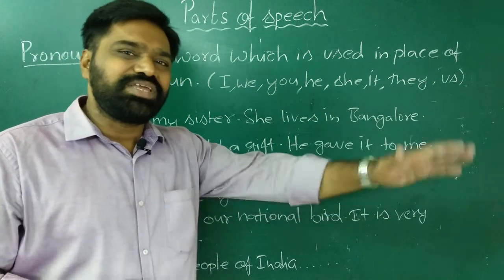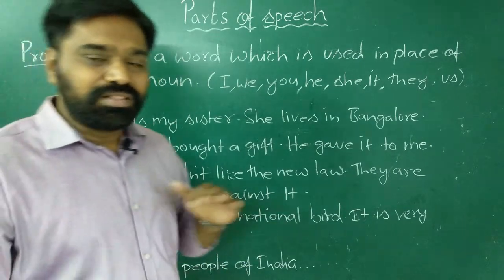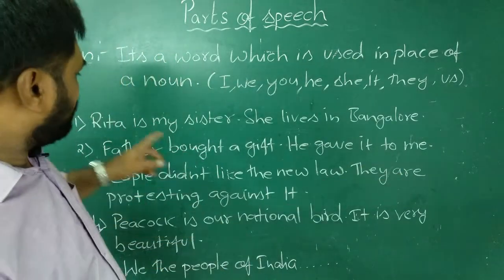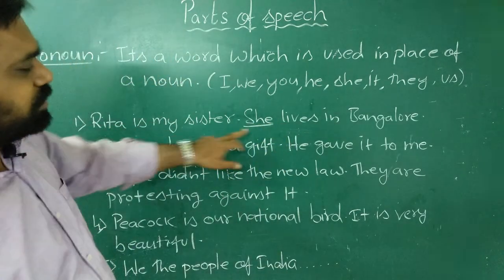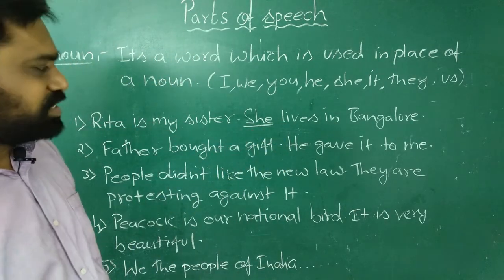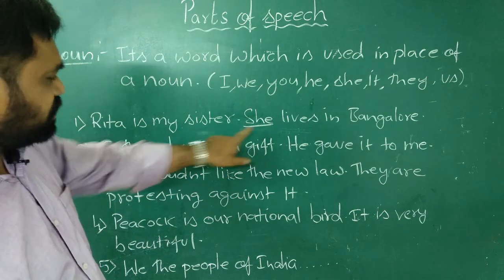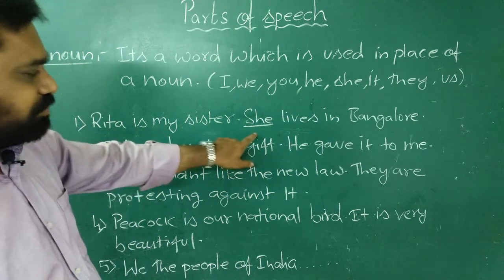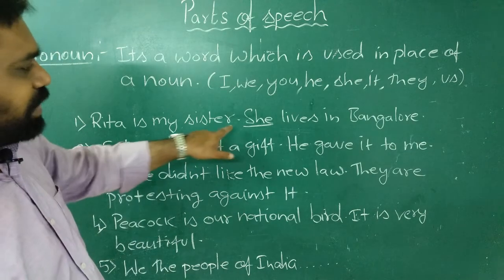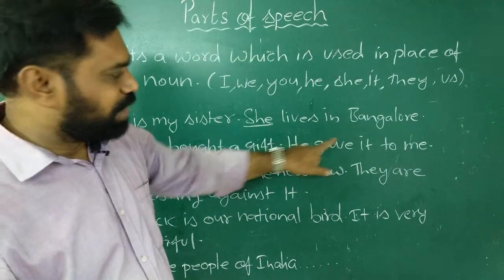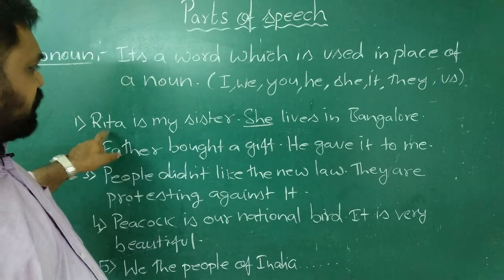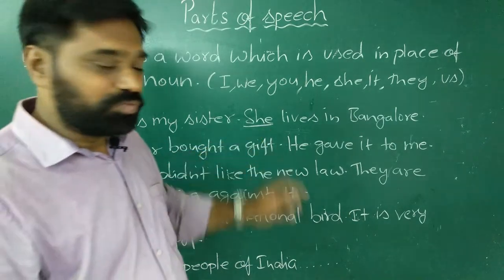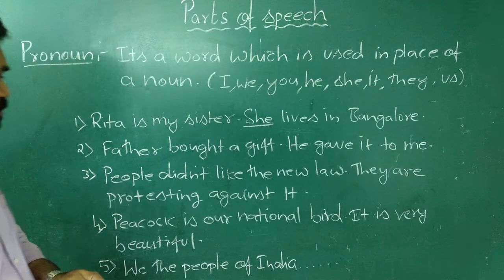So instead of repeating the name, instead of repeating the noun, what do I do? I replace this noun by the word she. So she is a pronoun. She refers to Rita. Rita is my sister. She lives in Bangalore. So she replaces the noun Rita. It is called a pronoun. Similarly, see the second example.